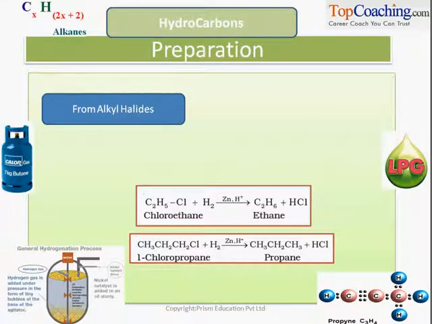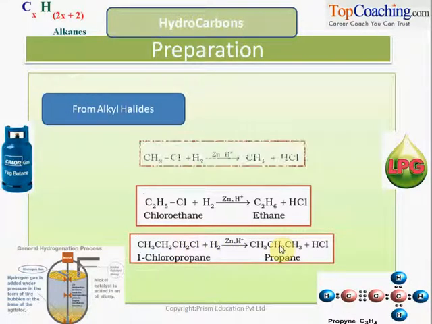Alkanes can also be prepared from alkyl halides. What are alkyl halides? An alkyl group with a halogen, the group 17 elements: fluorine, chlorine, bromine, iodine. So chloroethane is an alkyl halide. Again, when reacted with hydrogen in the presence of zinc, ethane is formed. As this bond breaks, hydrogen takes away chlorine and forms HCl and ethane. Similarly, 1-chloropropane leads to propane. Chloromethane leads to methane, right?